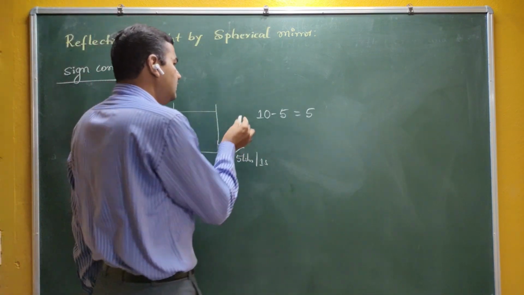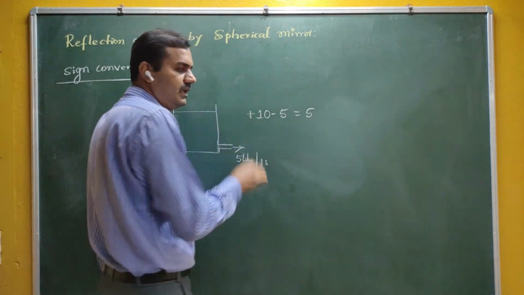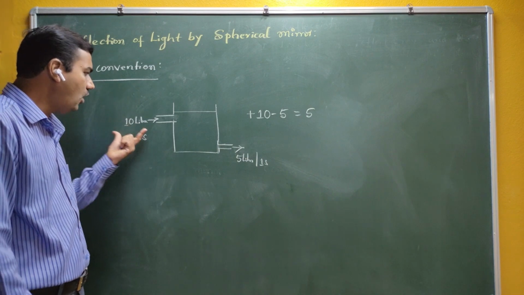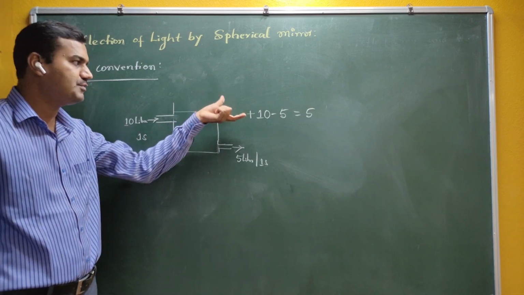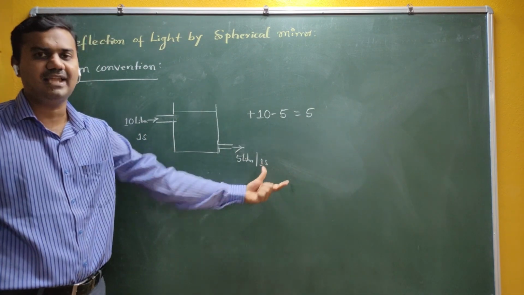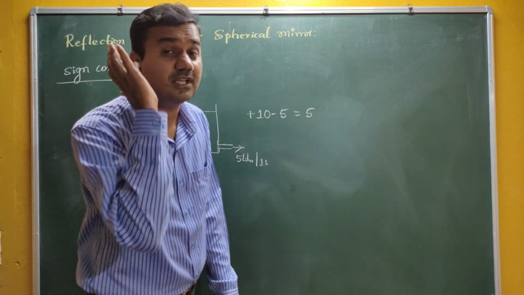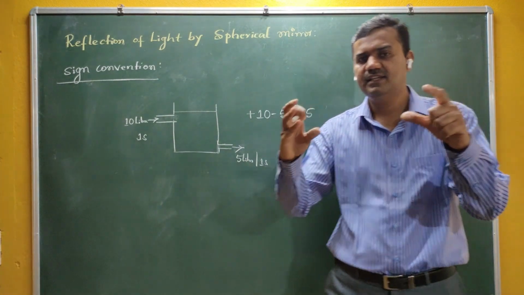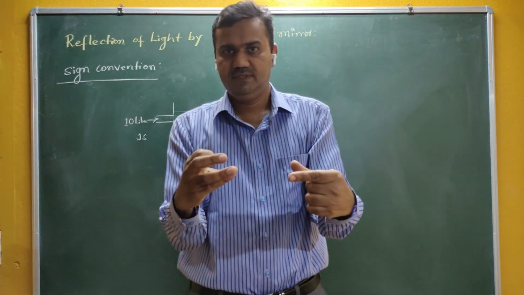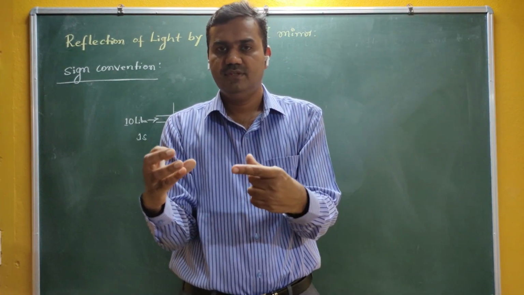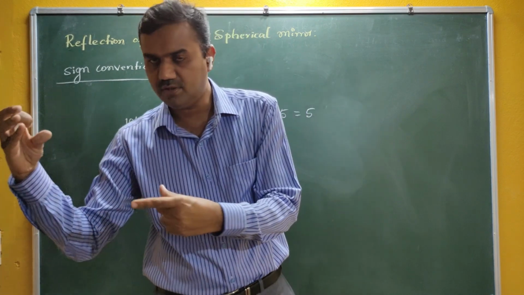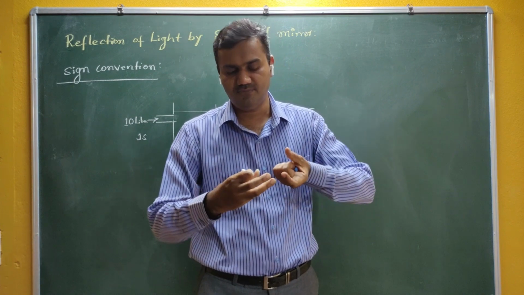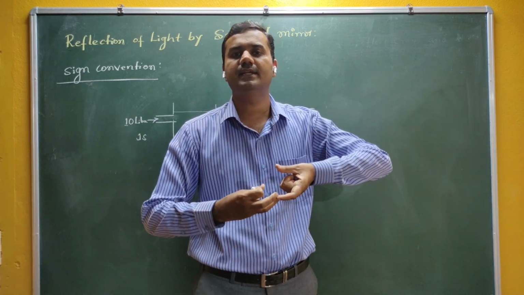Now you can see we have followed a certain sign convention here. We have taken this one as plus and this one as minus. The water entering into the tank is taken as positive, and water leaving from the tank is taken as negative. Unknowingly we have followed a certain sign convention. So plus and minus for this particular problem: if water is entering into the tank, take it as positive, and if water is leaving from the tank, take it as negative.